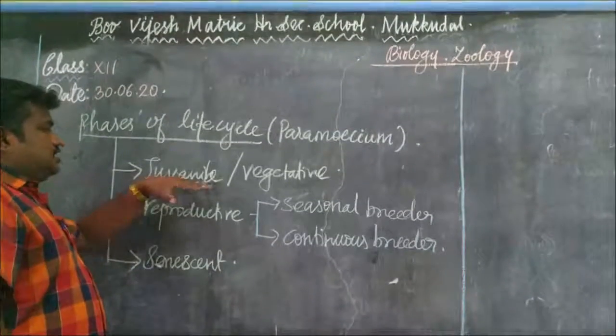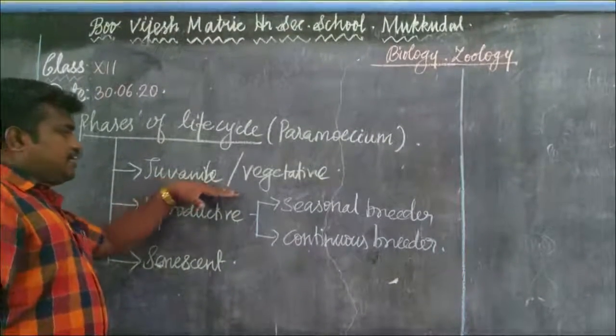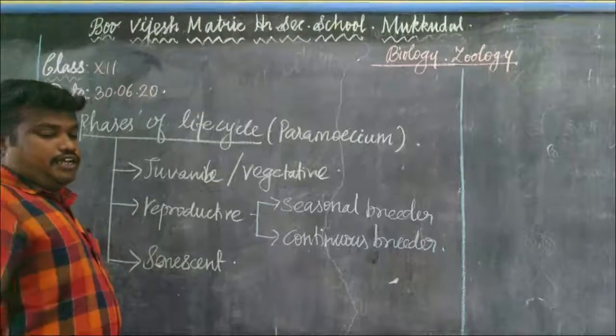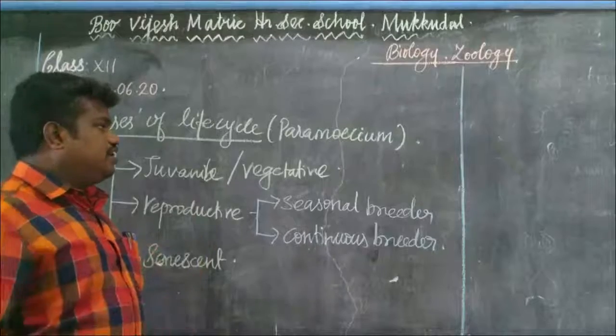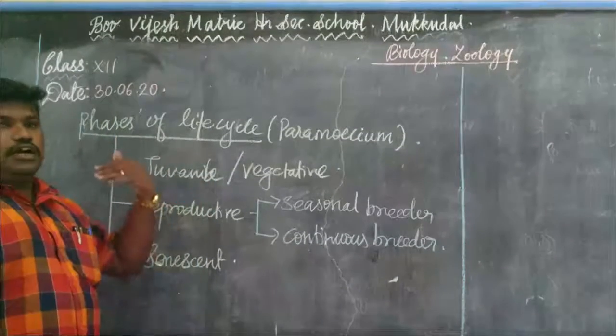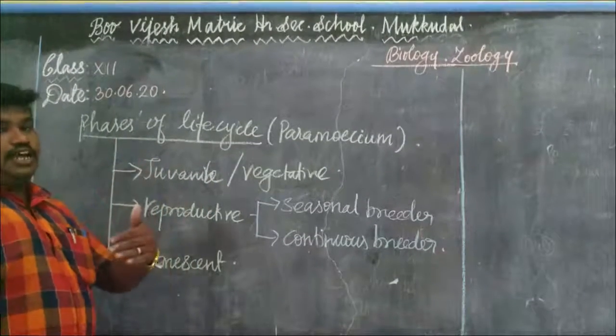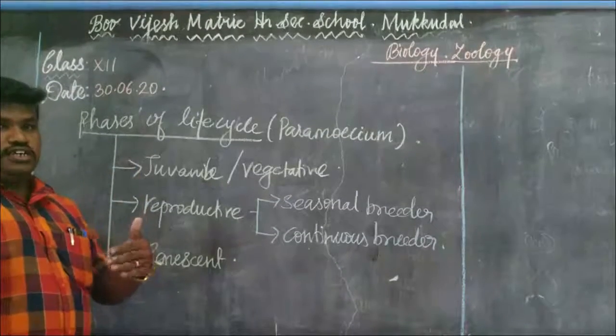So the first one is the juvenile phase. Juvenile phase means it will reproduce and grow, isn't it? Every organism reproduces its offspring and it will grow.